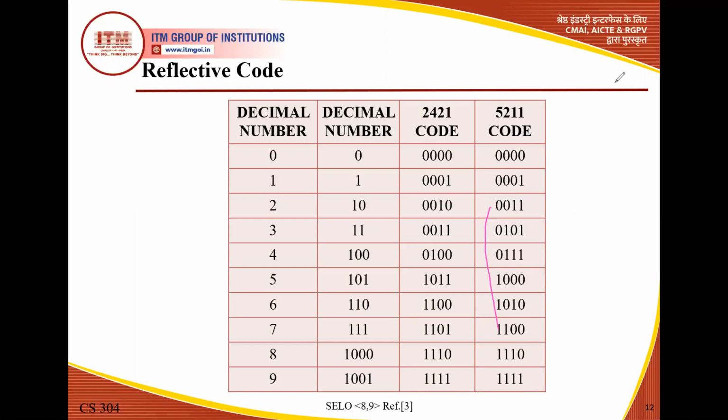So this is a concept that if we are talking about reflective code here, the 2421 code of decimal number 0 and the 2421 code of decimal number 9 are complement to each other. The 2421 code of decimal number 1 and the 2421 code of decimal number 8 are complement to each other. Similar for 5211 code. This property belongs to reflective code.